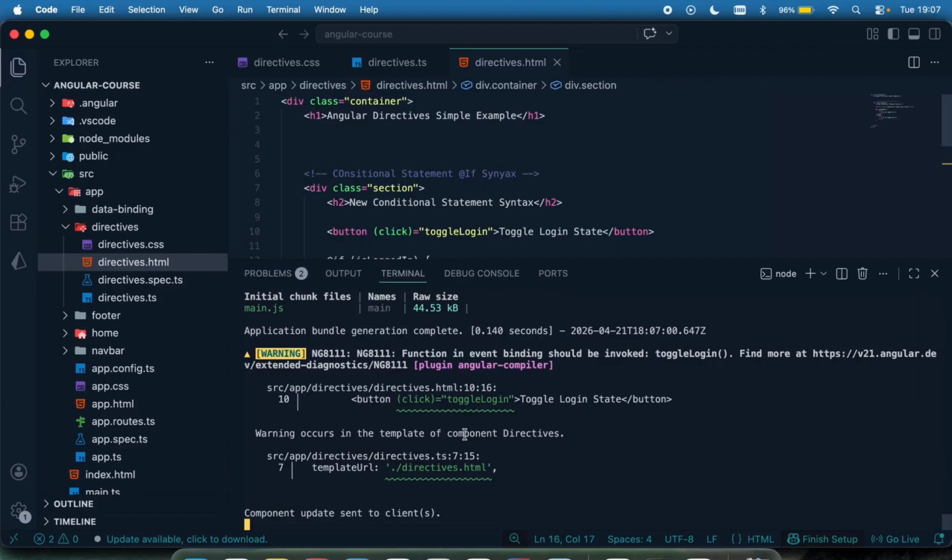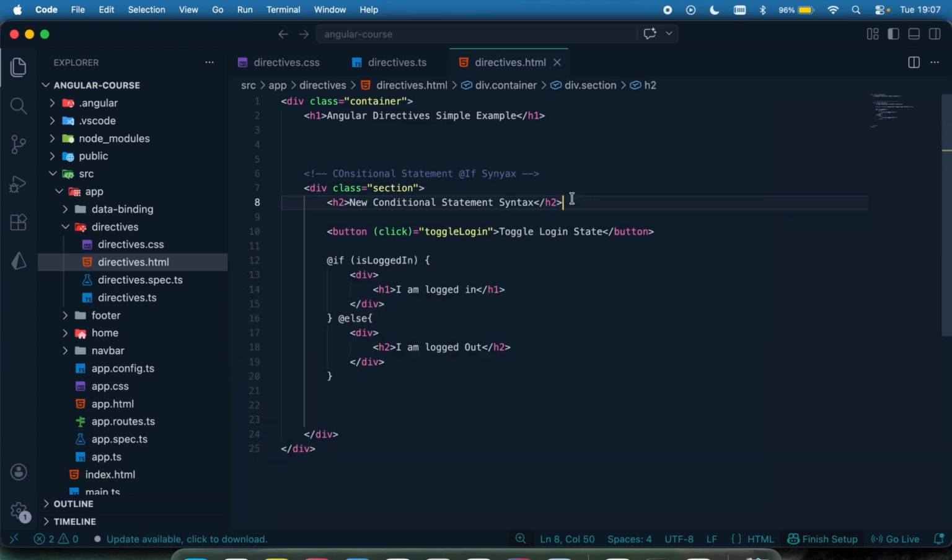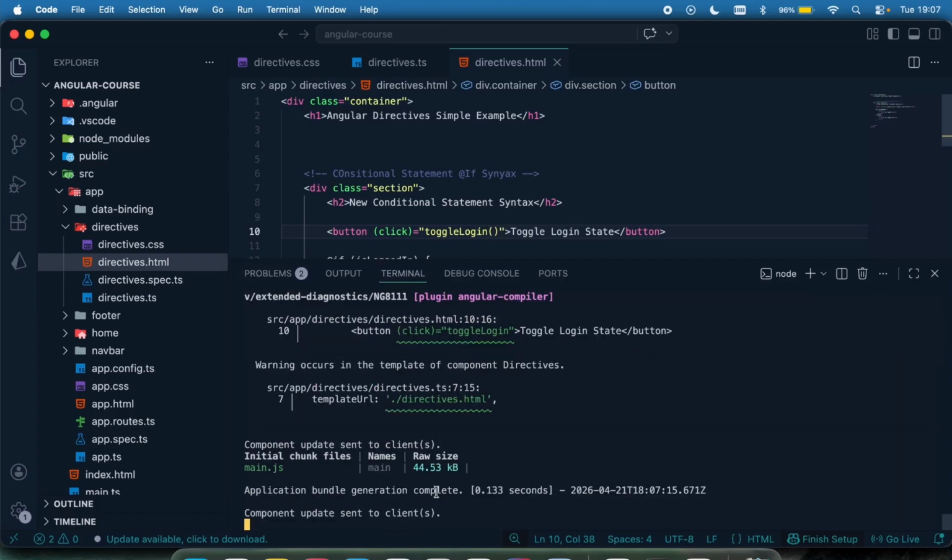So again, I can say I'm having errors right here because my toggle login state wasn't invoked. I have to invoke it by coming right here and saying invoke this, like that. We can see my code is working correctly.